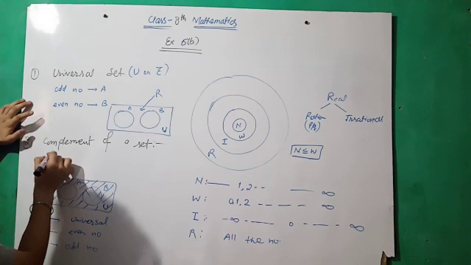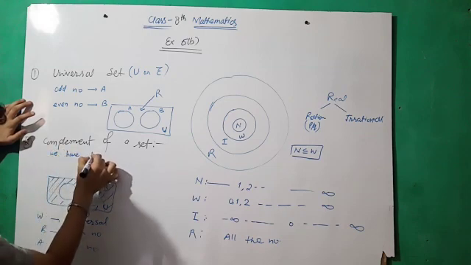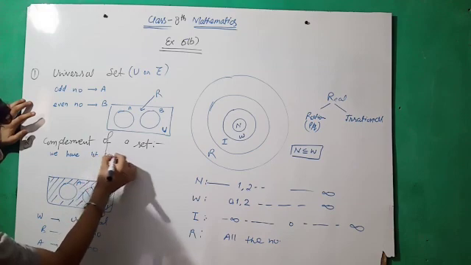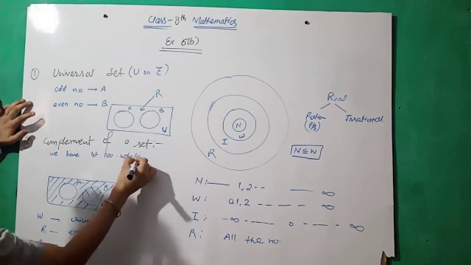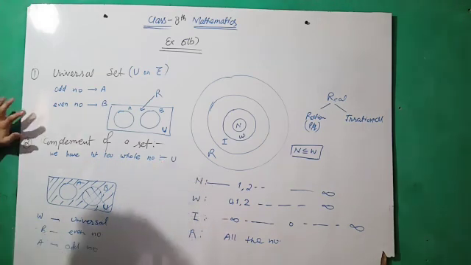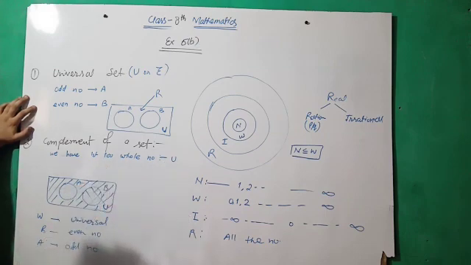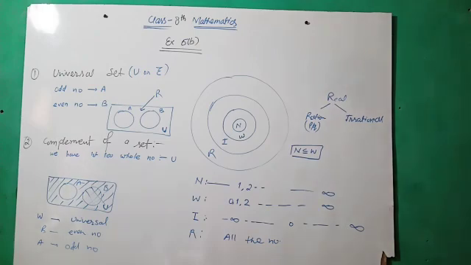For example, we have the first 100 whole numbers as U. U means universal set. Now B is the even numbers in the first 100 and A is the odd numbers in the first 100, and we have to find out the complement of B.